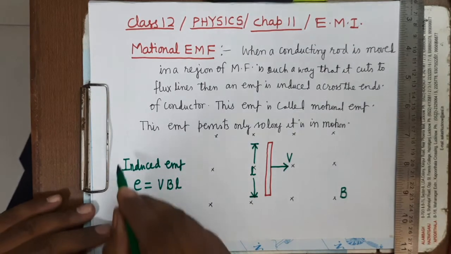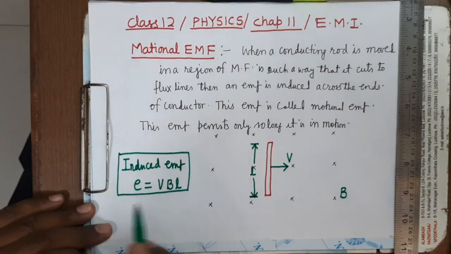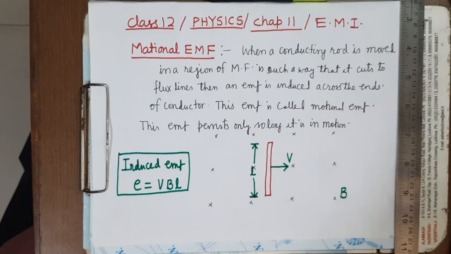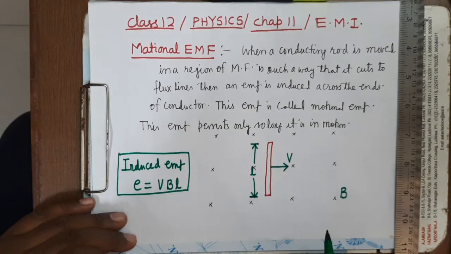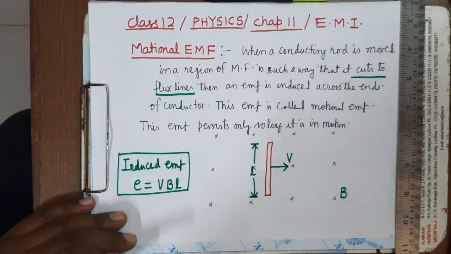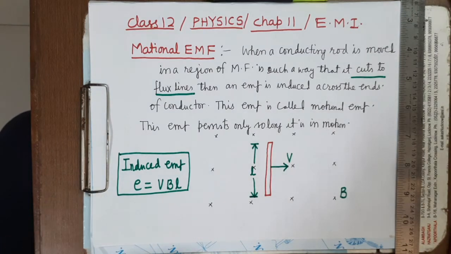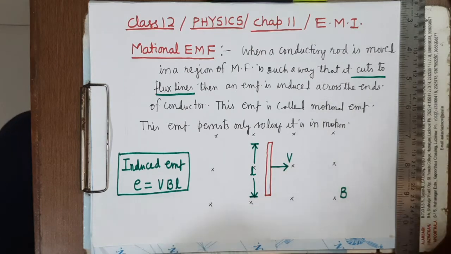So this will be the formula of induced EMF when the conductor is moved normal to the magnetic field in such a way that it is cutting the flux lines. This thing is important. Cutting the flux lines is important. If it does not cut the flux lines during the motion, no EMF will be induced.